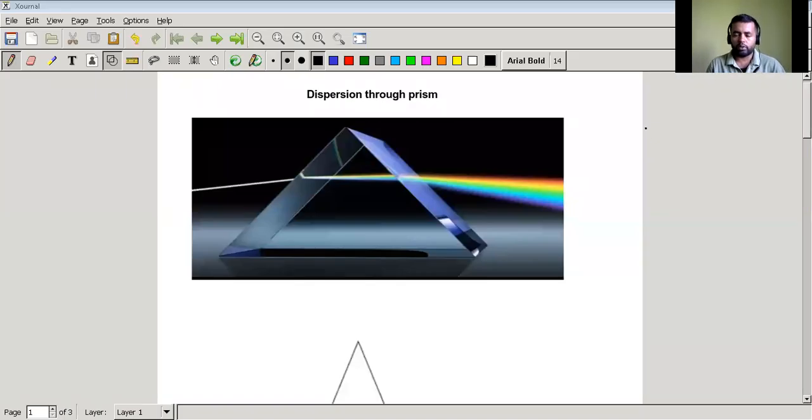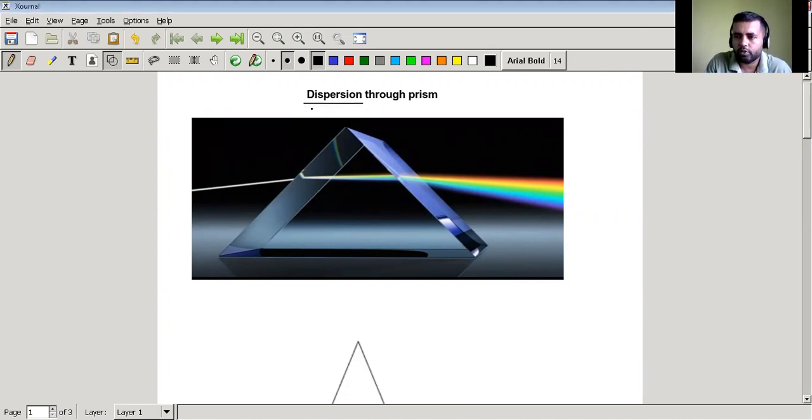Hello all. Today we are going to talk about dispersion of white light. So as the name suggests, dispersion through a prism. Now, what is dispersion? We are going to talk about it.